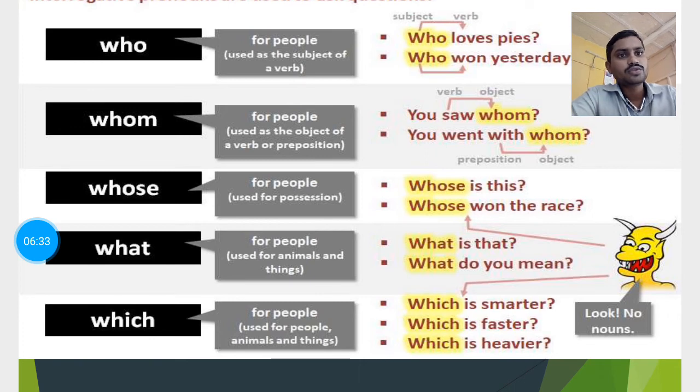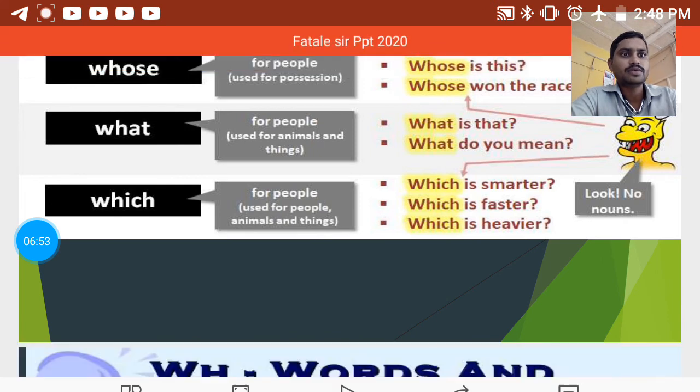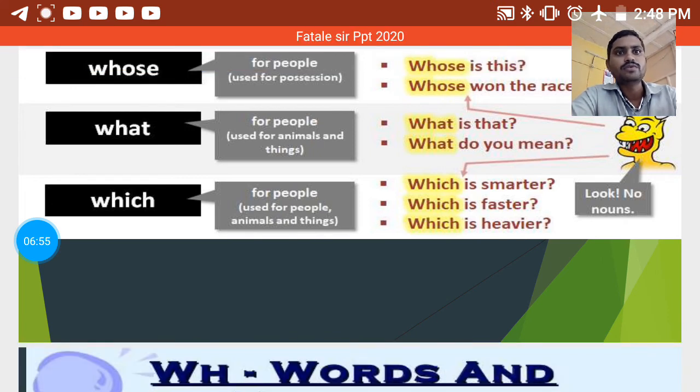What is used for animals and things. What is that? What do you mean? And the last one, which, is used for people, animals and things. Which is the smarter, which is the faster, which is the heavier. So you can ask questions with which, what, whom.